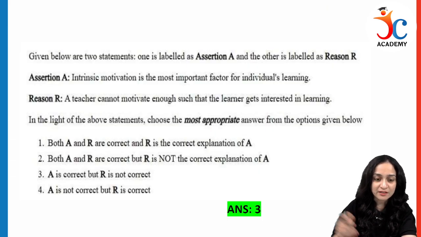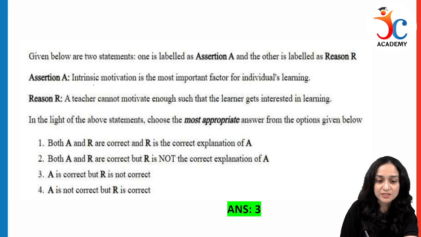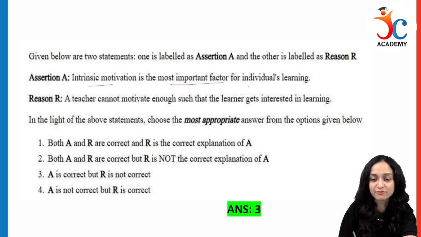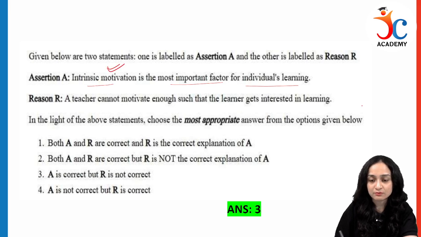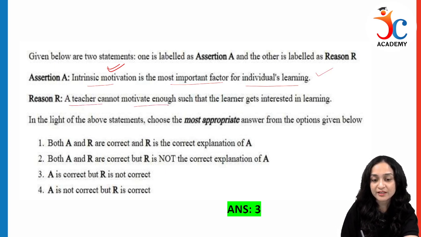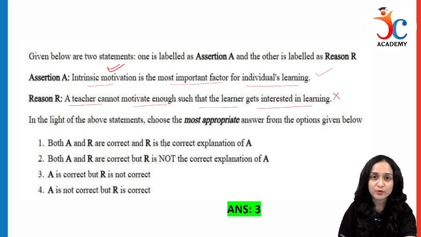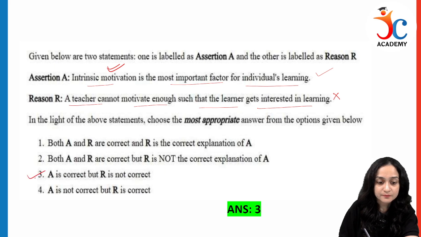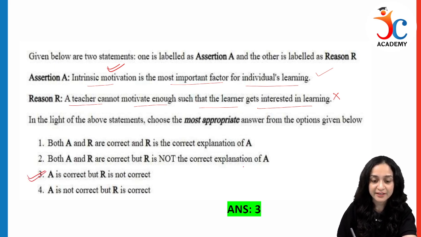Starting with question number 1, assertion reason. Assertion says intrinsic motivation is the most important factor for individuals learning. If an individual wants to learn something, intrinsic motivation is the most important factor. This is a correct statement. The reason says a teacher cannot motivate enough such that the learner gets interested in learning. This is a wrong statement because a teacher motivates enough that a student has interest in learning. So assertion is correct and reason is incorrect. So option number 3 is the correct answer.